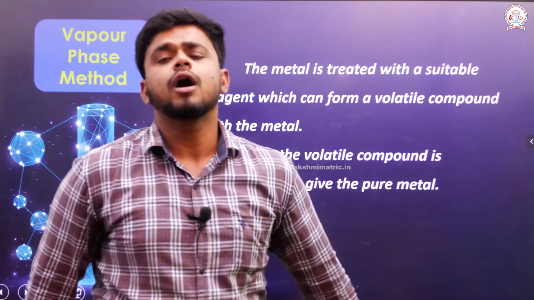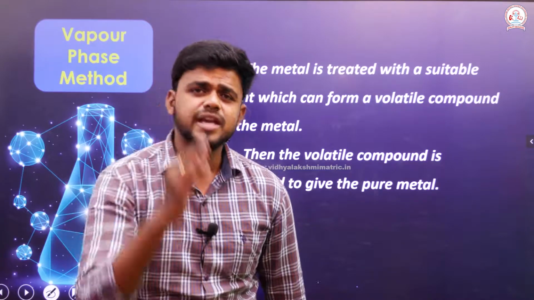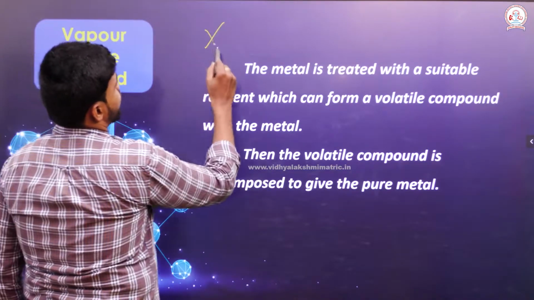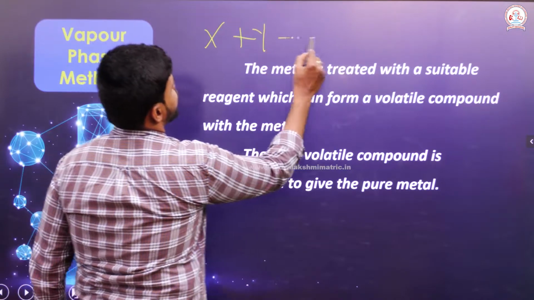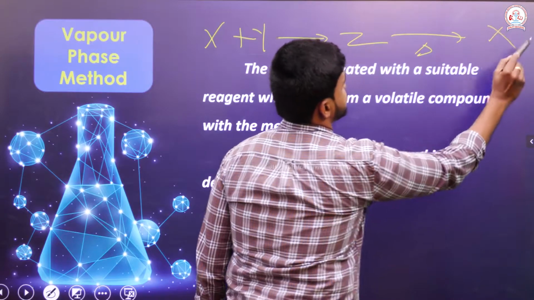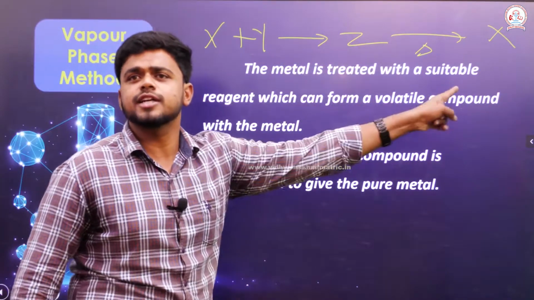The volatile compound that has been formed will be heated to give the pure metal. It is just like X reacts with Y to form Z, and Z is heated to give X.